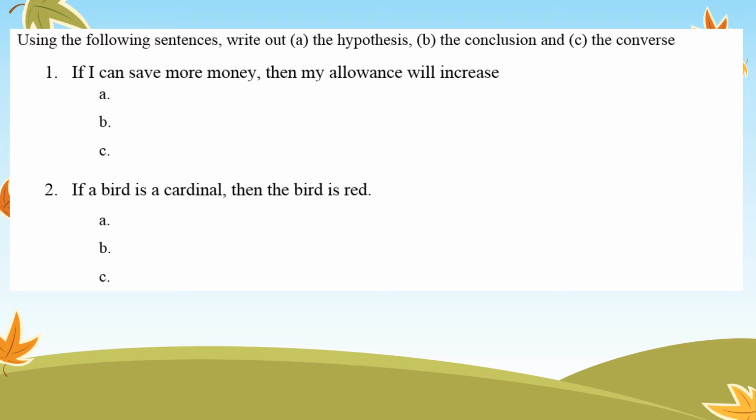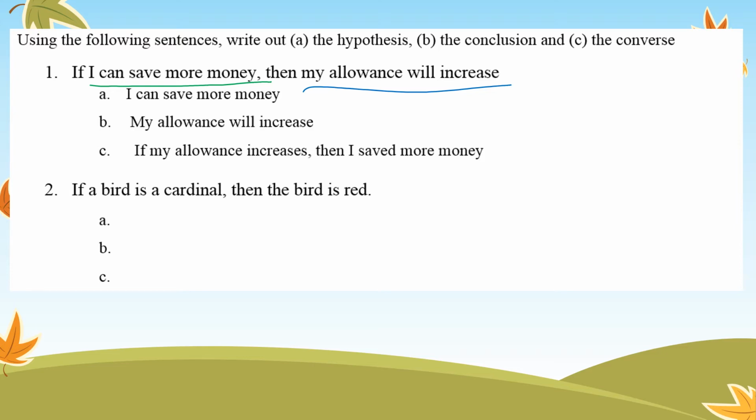So if I can save more money, then my allowance will increase. I can save more money would be my hypothesis. My allowance will increase will be my conclusion. So then I would have: if my allowance increases, then I can save more money, or something along that line. Again, I'm not going to be super picky on this, but of course you have to have the if and